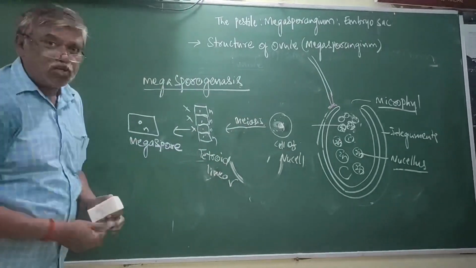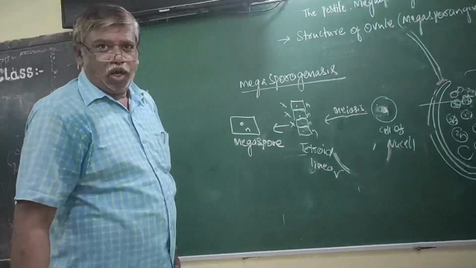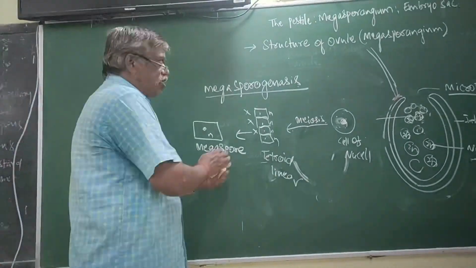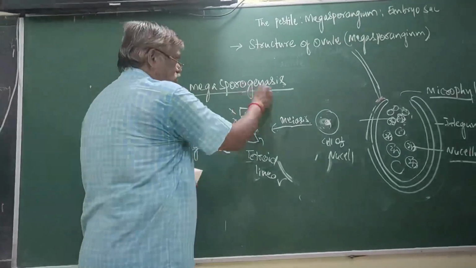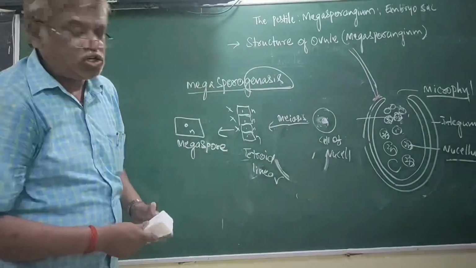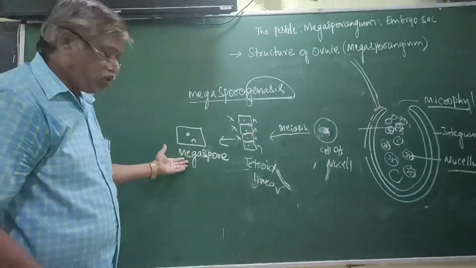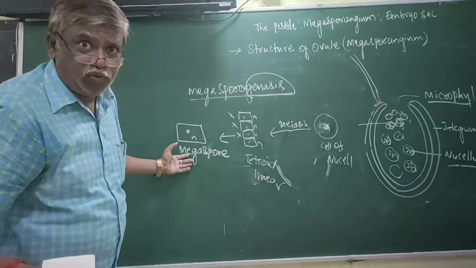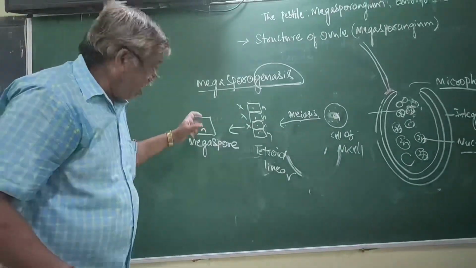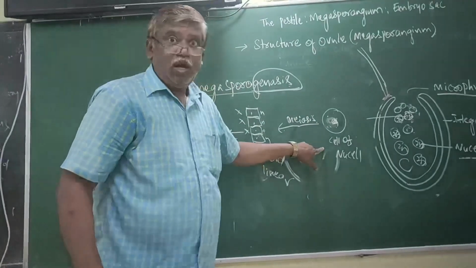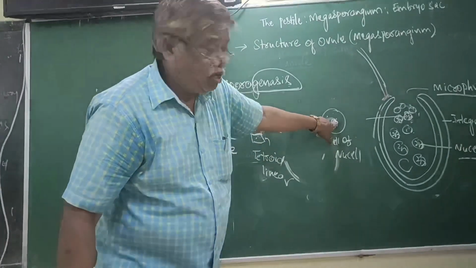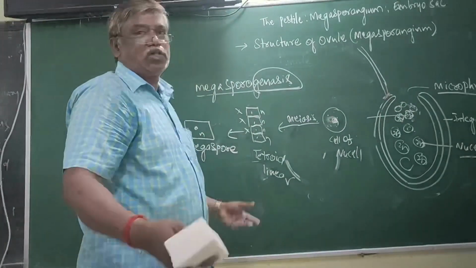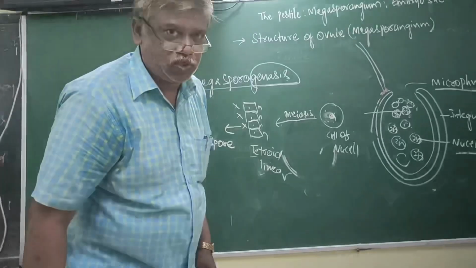Why is it called Megasporogenesis? If you concentrate on the terminology, you will catch Genesis. Genesis means formation. What formation? Megaspore. Now what is megaspore, haploid or diploid? Haploid. The formation of a single haploid megaspore from a diploid cell of nucellus through meiosis. This process is Megasporogenesis.